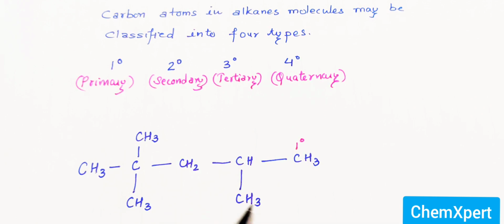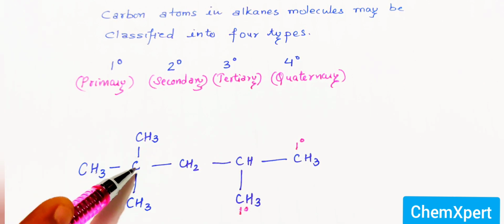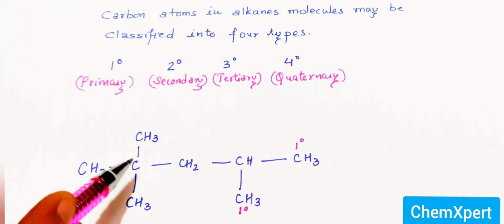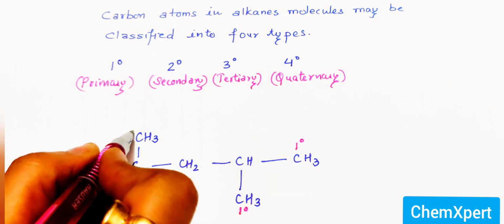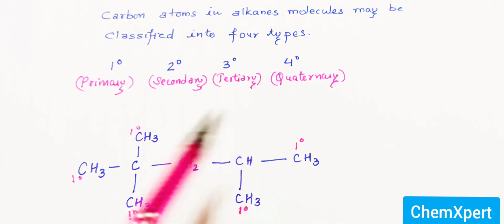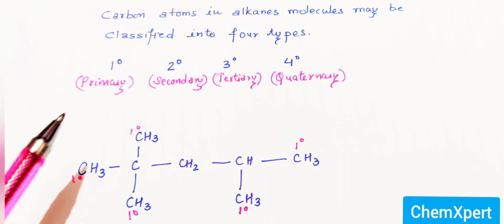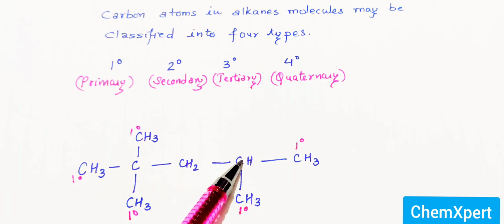Now this methyl group is also attached to only one carbon, so this is also primary here. Again, this carbon is attached to this carbon, only one carbon at a time. Again, this carbon is attached to this one, only one carbon. This methyl group is attached to this carbon, only one carbon. So all these three are primary carbon atoms. The terminal carbon, the end carbon which is present in any alkane chain, is always a primary carbon atom.